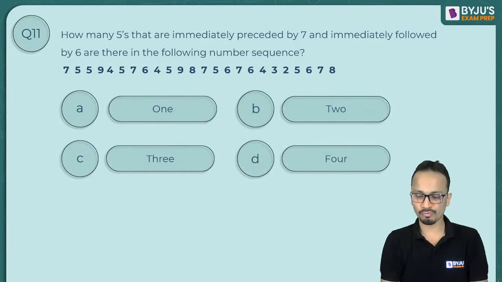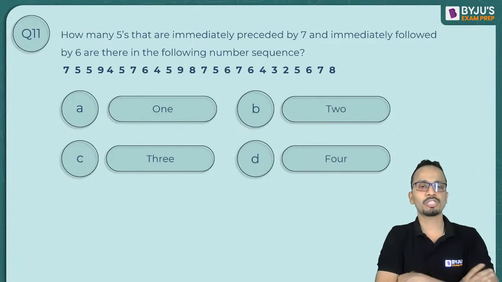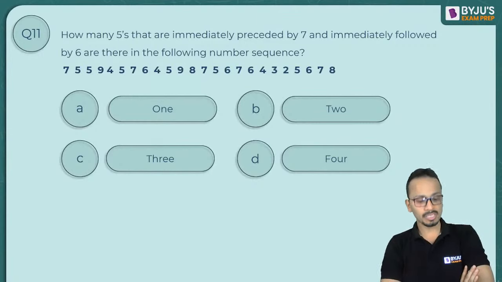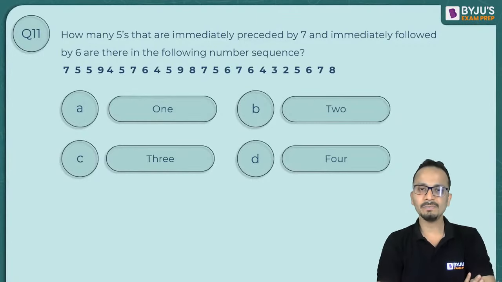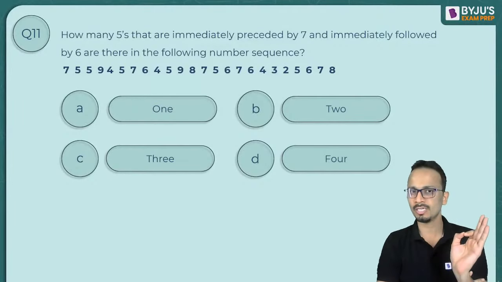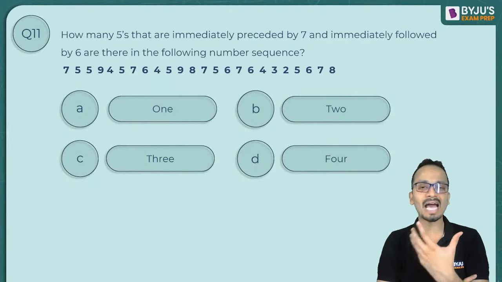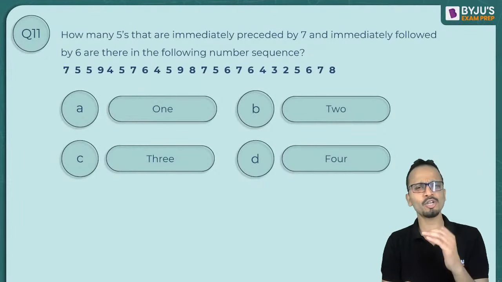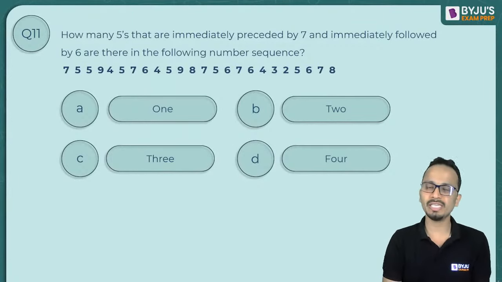Question number 11 in front of you. Now, how many fives that are immediately preceded by 7 and immediately followed by 6 are in the following number sequences? Now, this type of questions, though they are very easy, but they require a good amount of concentration. You need to focus on the number sequence that is given to you. Okay, because it is very easy to give an incorrect answer in such questions. हम क्या करते हैं, छोटी सी गलती कर देते हैं, and instead of 1 we count 2, instead of 2 we count 3, and so on.